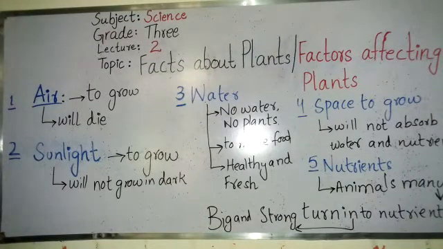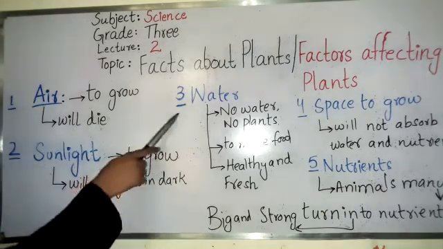So let's take an overview of today's lecture. So we discussed facts about plants, and you can say the factors affecting plants, जो plants की growth को affect कर रहे हैं. सबसे पहले हमने discuss किया air. Air is needed for plant growth, and if there is no air, plants will die. And secondly, we discussed sunlight. Sunlight is needed to grow, and if there is no sunlight, plants will not grow.